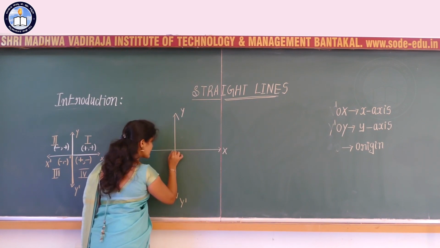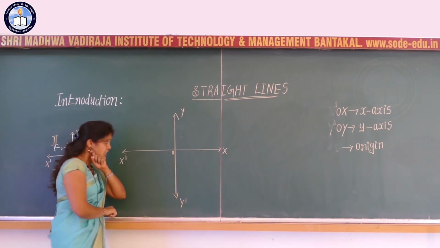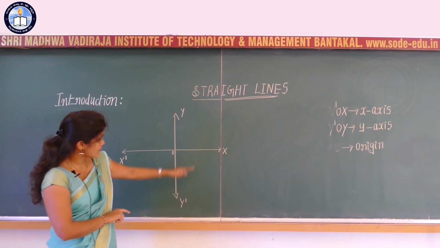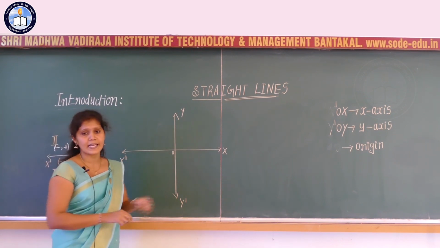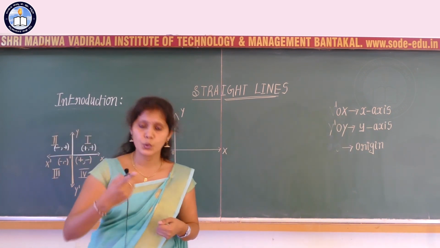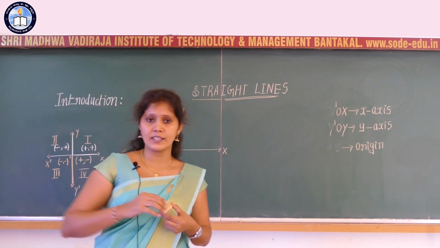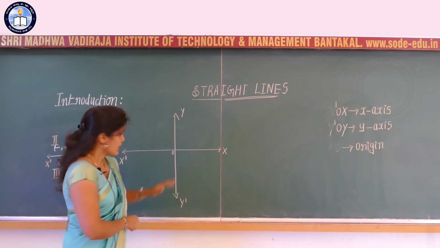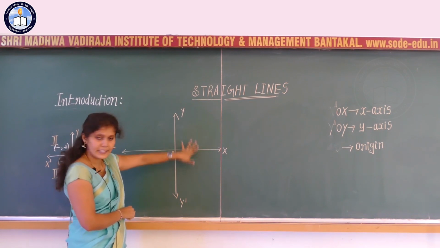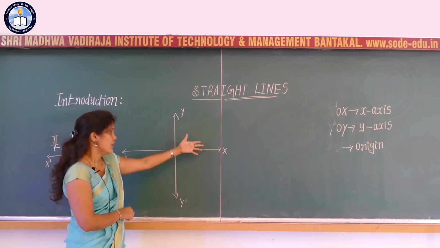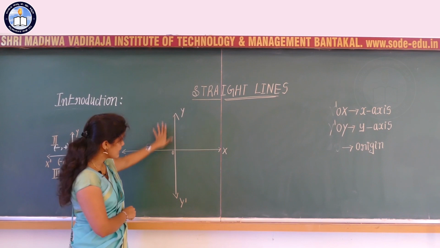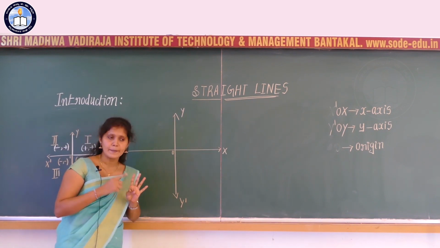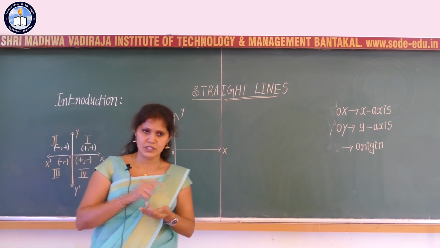So with respect to these two mutually perpendicular lines, we can also call this a coordinate plane, or a two-dimensional plane, or we can consider it as the XY plane. The plane is divided into 4 parts which are called quadrants, and this plane we can consider as the XY plane, coordinate plane or two-dimensional plane.